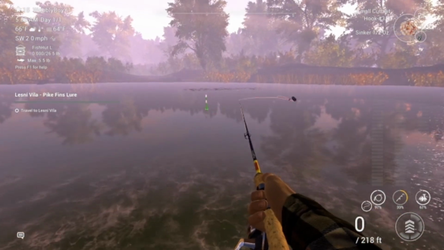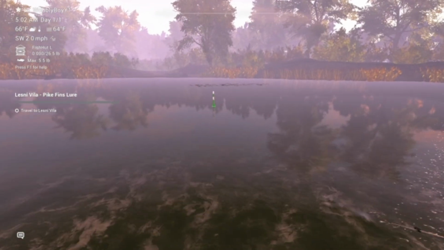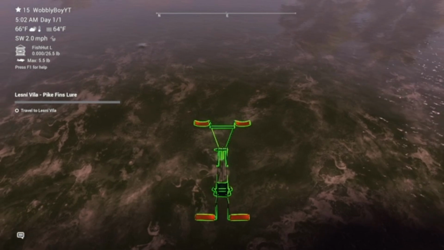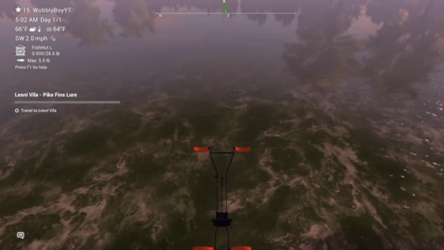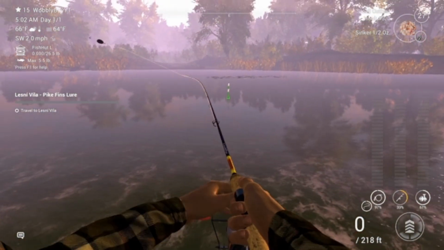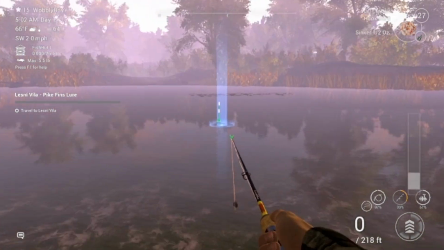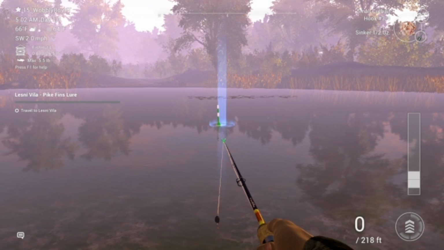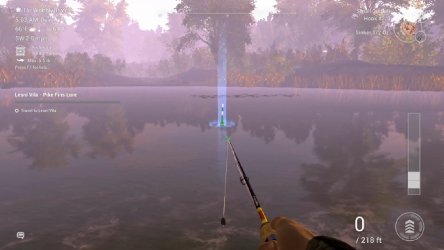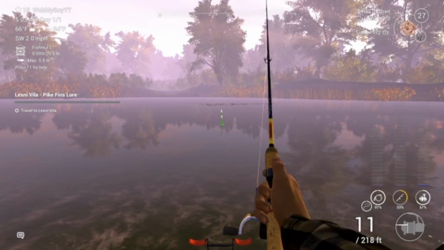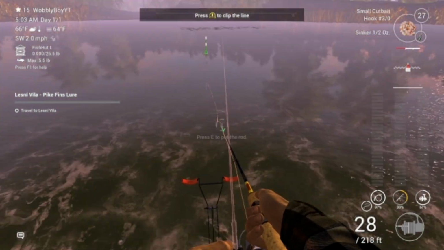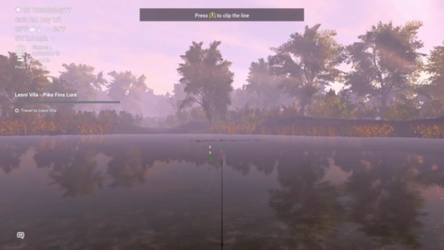And then you want to set your rod stand down. By the way, if you don't have a rod stand, it's fine. You can hold it. Then you want to right click if you're a mouse, or L2 if you're on controller. And then just put it out right there. That was quite bad, but it'll do.